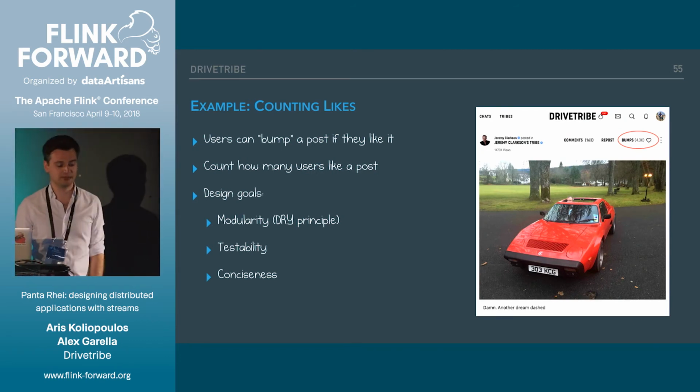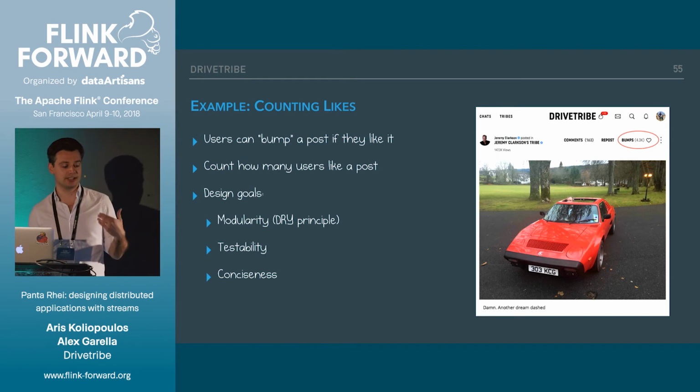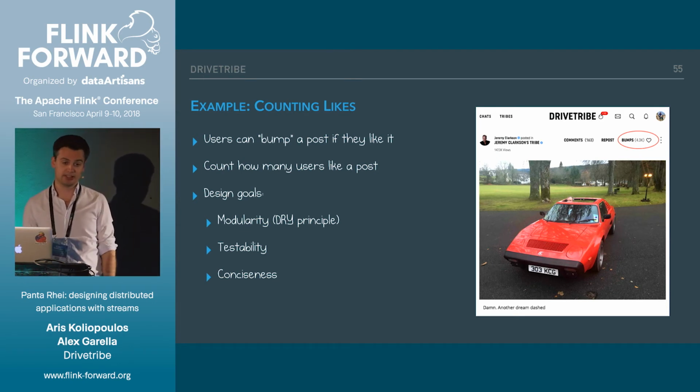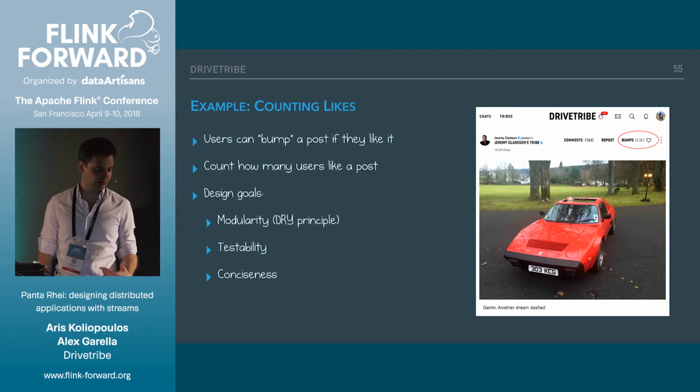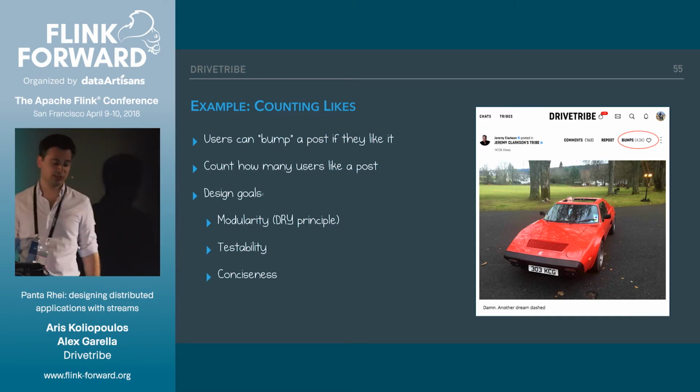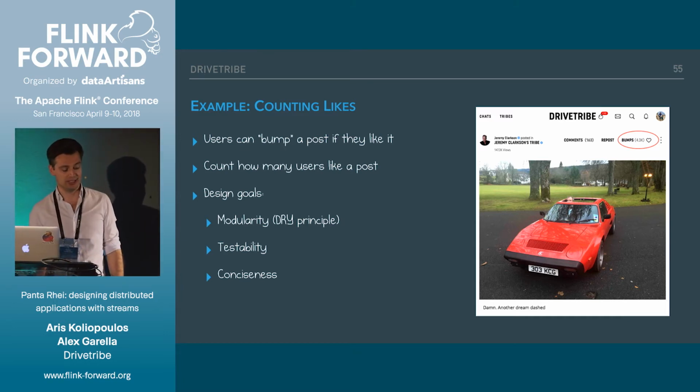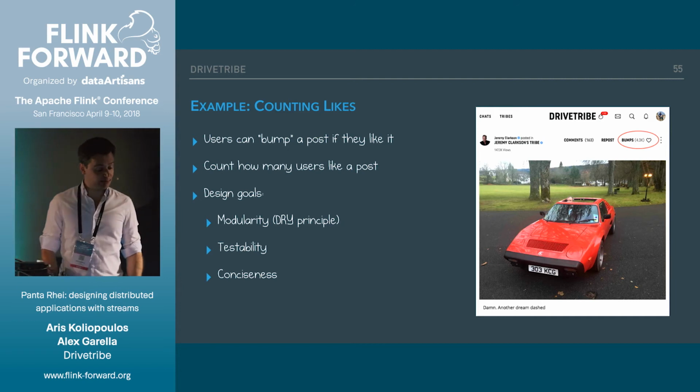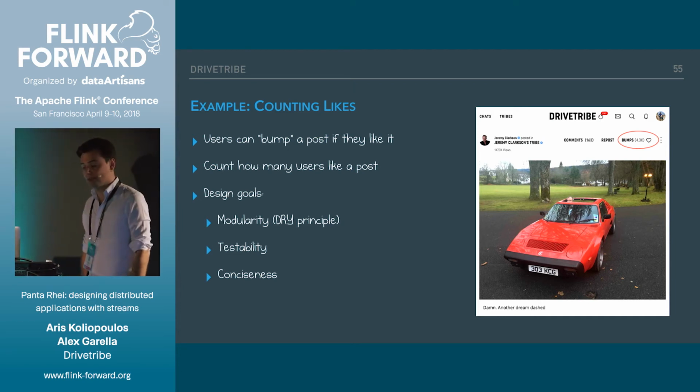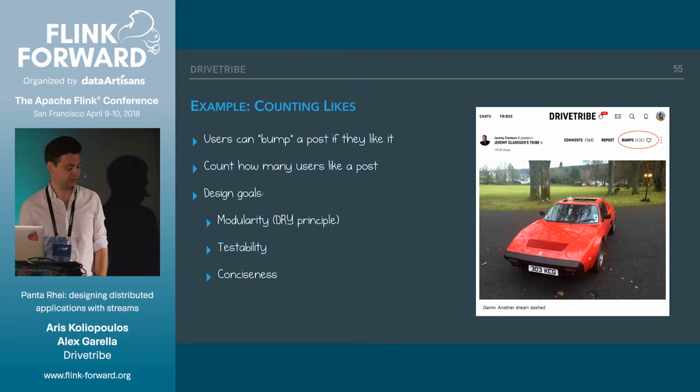As you can see, we have a post, and users can bump a post if they like it. So let's have a look at how we can implement this counter. We basically want to count how many users like a post. While implementing this, we want to keep a few principles in mind. We basically want to achieve 3 goals.